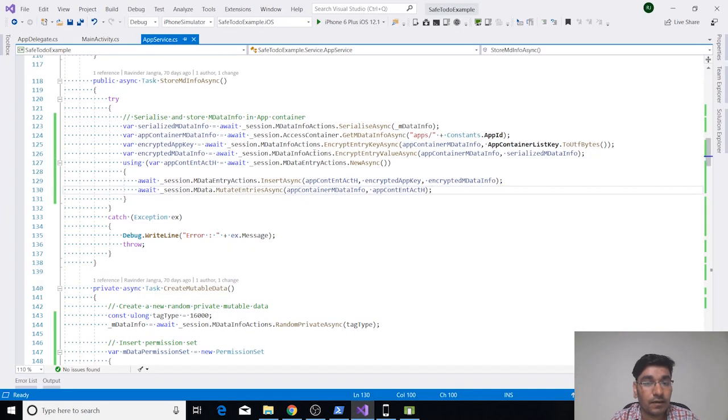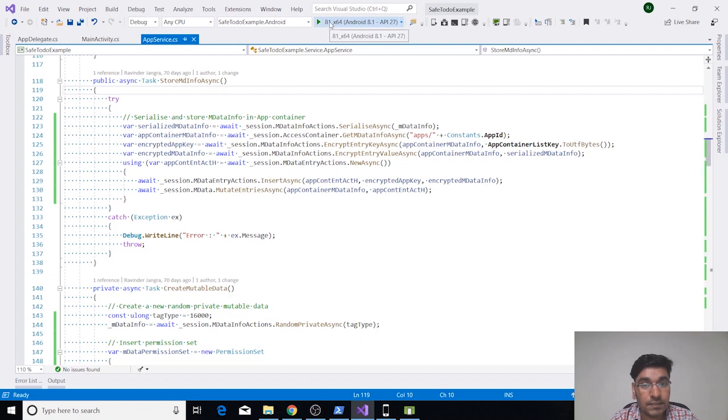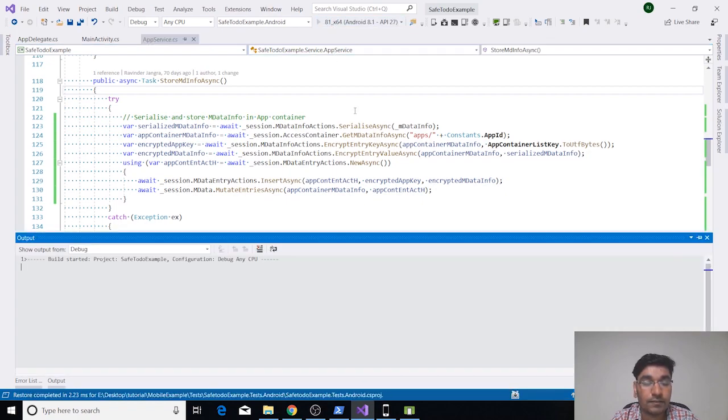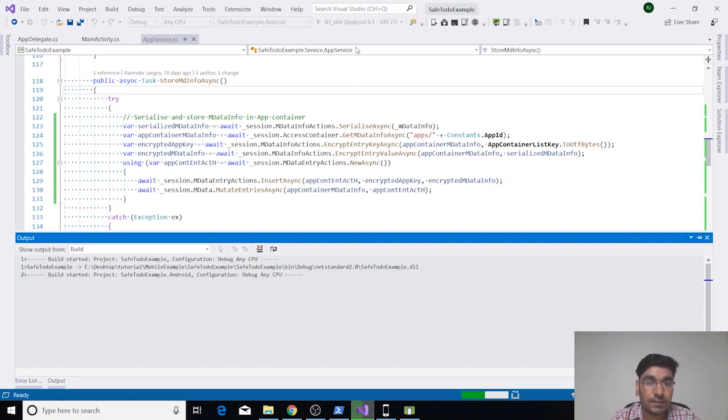And now we will try running our application on an Android device to see the test network authentication and to perform the mutable data operations. So let's run the application on Android emulator.